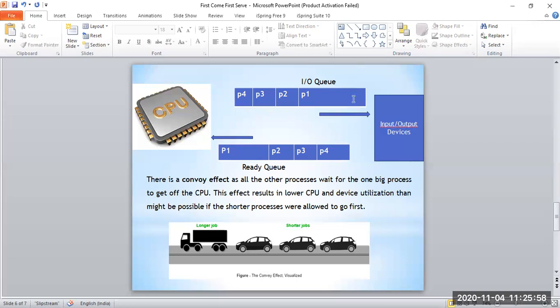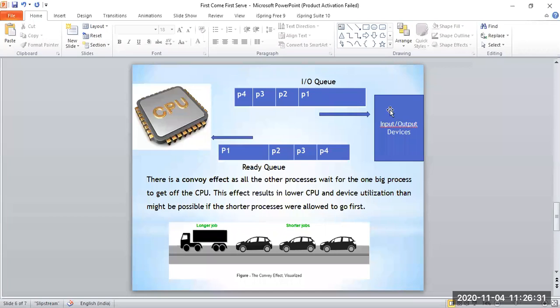Since P2, P3, and P4 have short CPU bursts, they will quickly complete the execution, and they will again be in waiting stage in the IO queue. In the IO queue also, P1 is holding the IO processor, and they are in waiting stage. Understand?